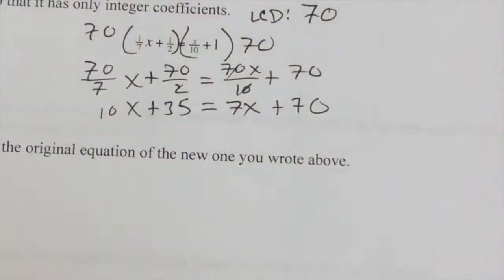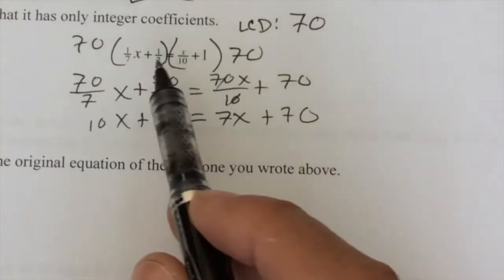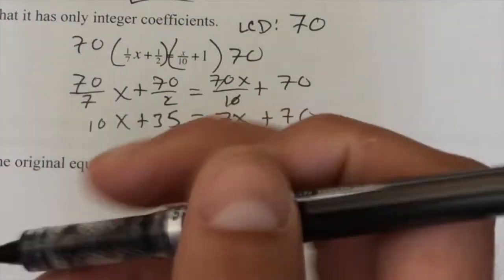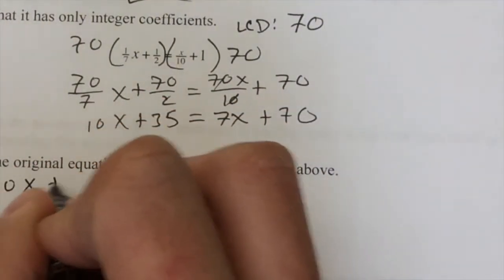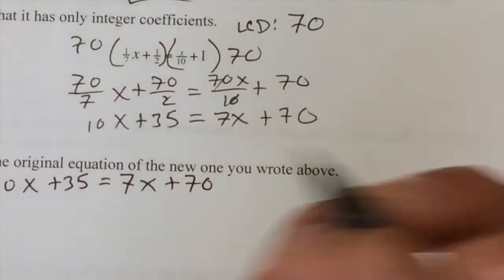And that's it for that, because it just says rewrite the equation so it has only integer coefficients. Now we want to solve either one. I would argue that the new one is definitely a lot easier to solve than that original one. So I'm going to rewrite it here: 10x plus 35 equals 7x plus 70.